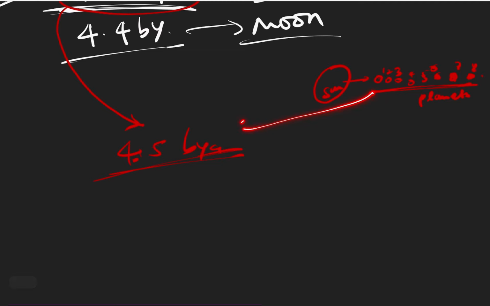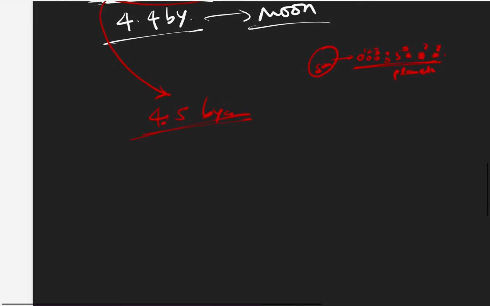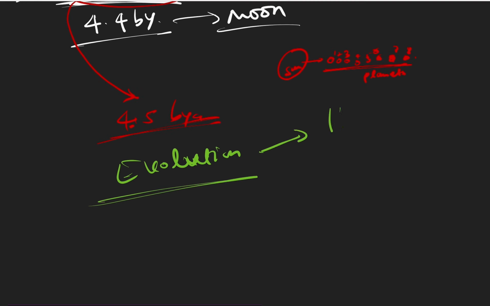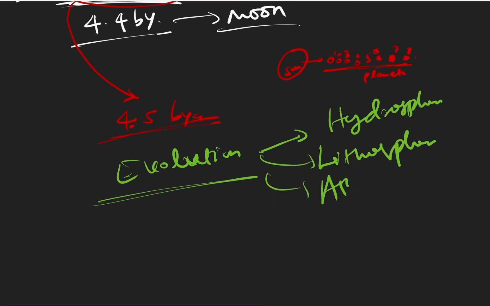Now 4.5 billion years ago Earth was formed. Once it is formed, it has evolved into different layers. So evolution means Earth itself evolved into different layers, which include the hydrosphere, lithosphere, and atmosphere.